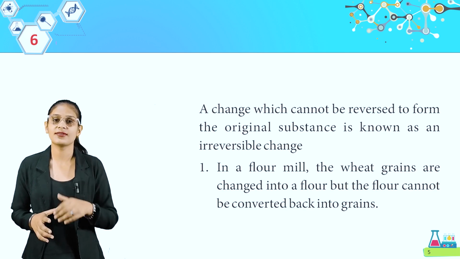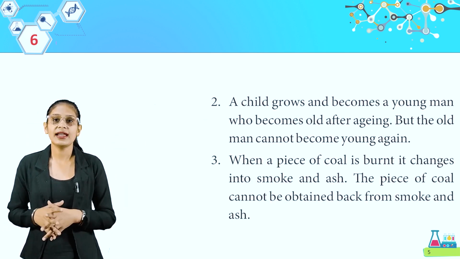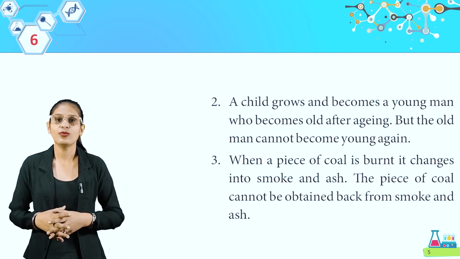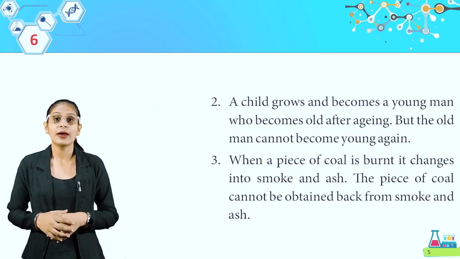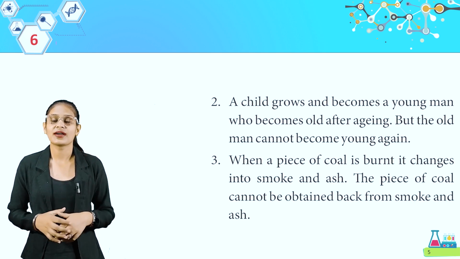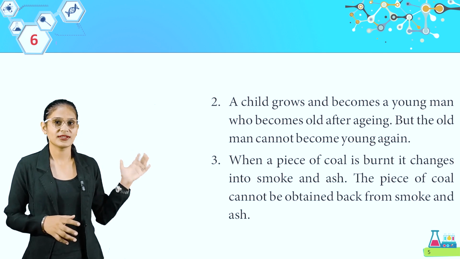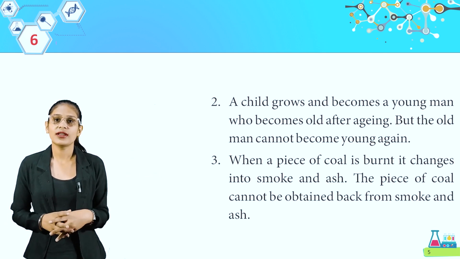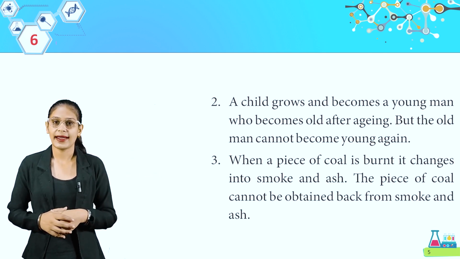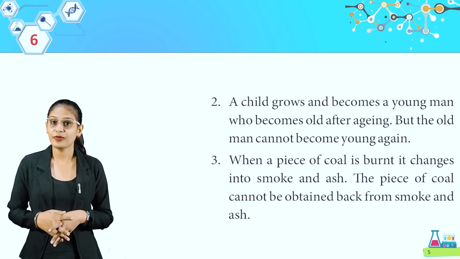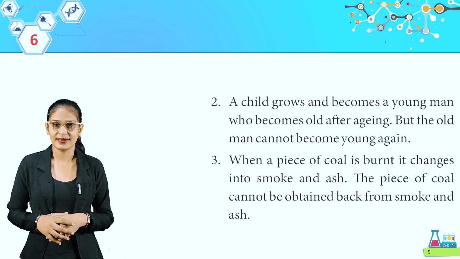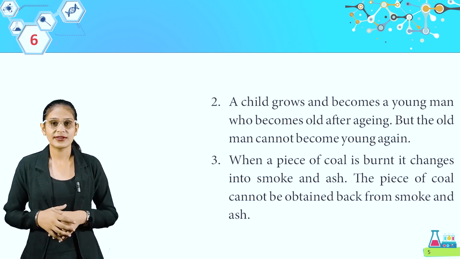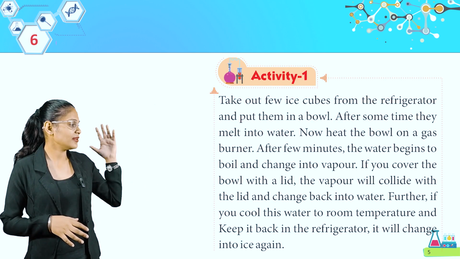That is irreversible. Come to the second, a child grows and becomes a young man who becomes old after aging, but the old man cannot become young again. Get it, students? Come to the third, when a piece of coal is burnt, it changes into smoke and ash. The piece of coal cannot be obtained back from the smoke and ash. So you get it, what is irreversible change? Here we have an activity.